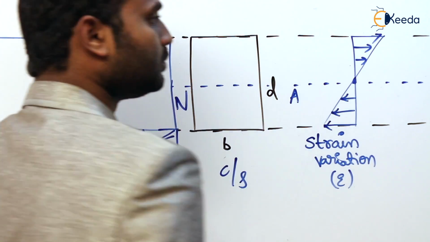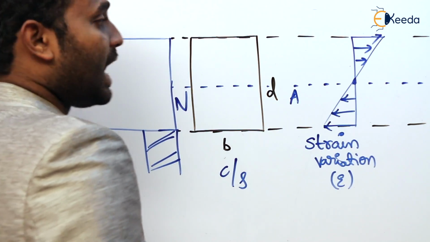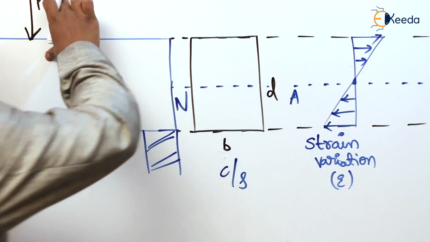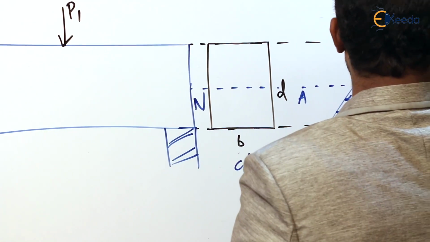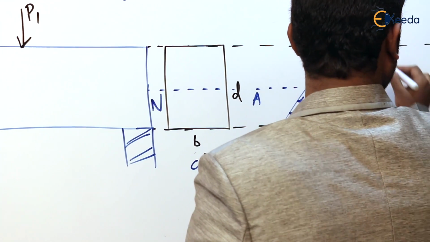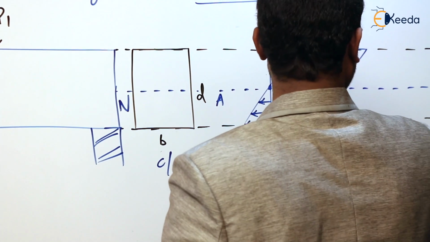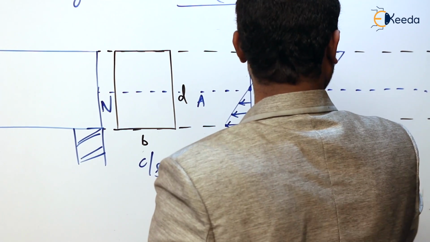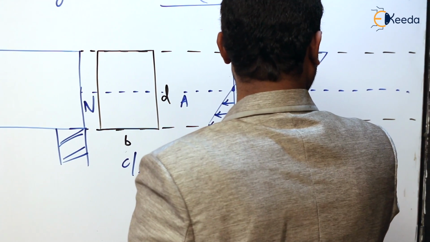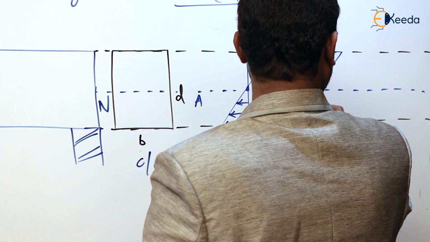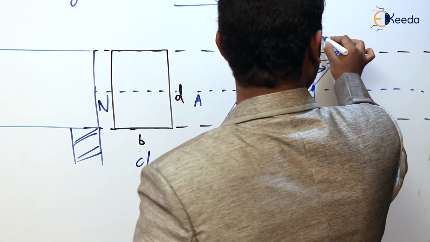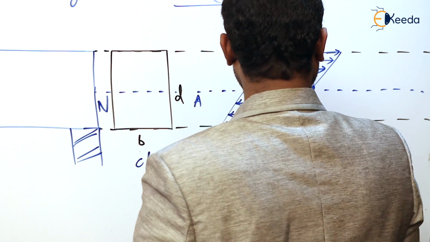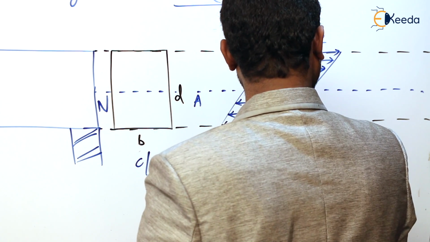Epsilon. Now how does stress vary? As the load applied is less, stress also varies linearly. So stress here is F and here also F. So this is the stress variation.